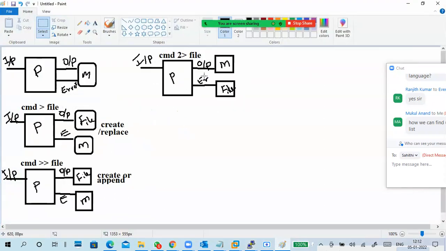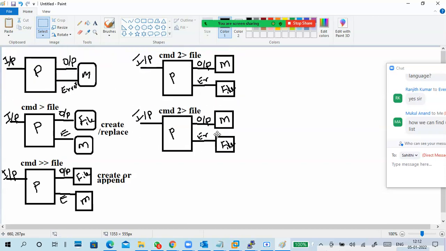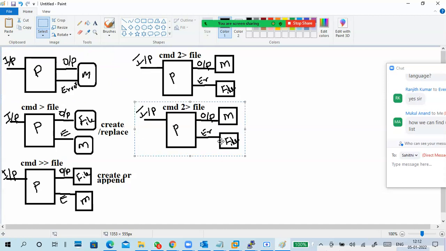It is the same diagram. That's why I am copying it like this, but small changes are there. In this one, we don't use a file. The error we are redirecting to a trash or null location, like completely thrown out.